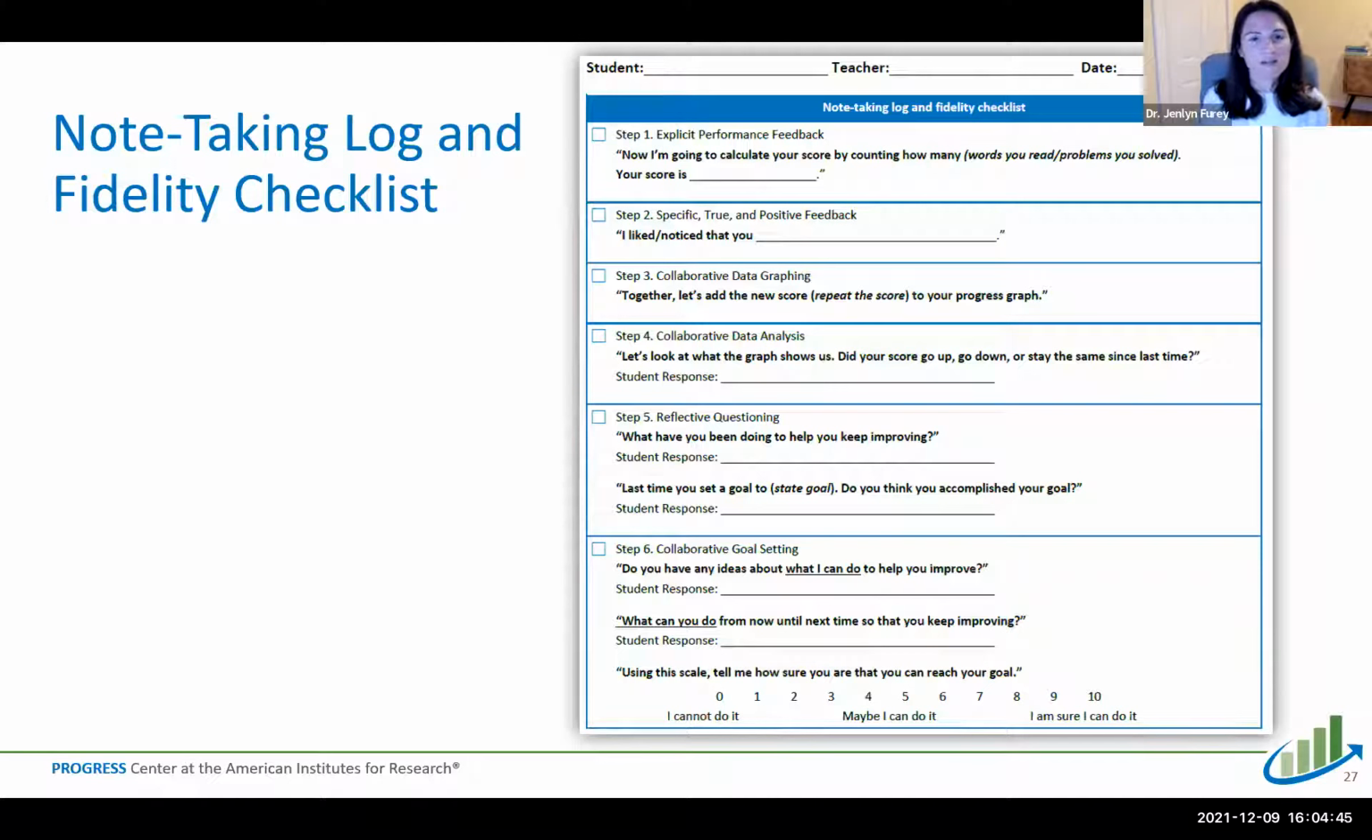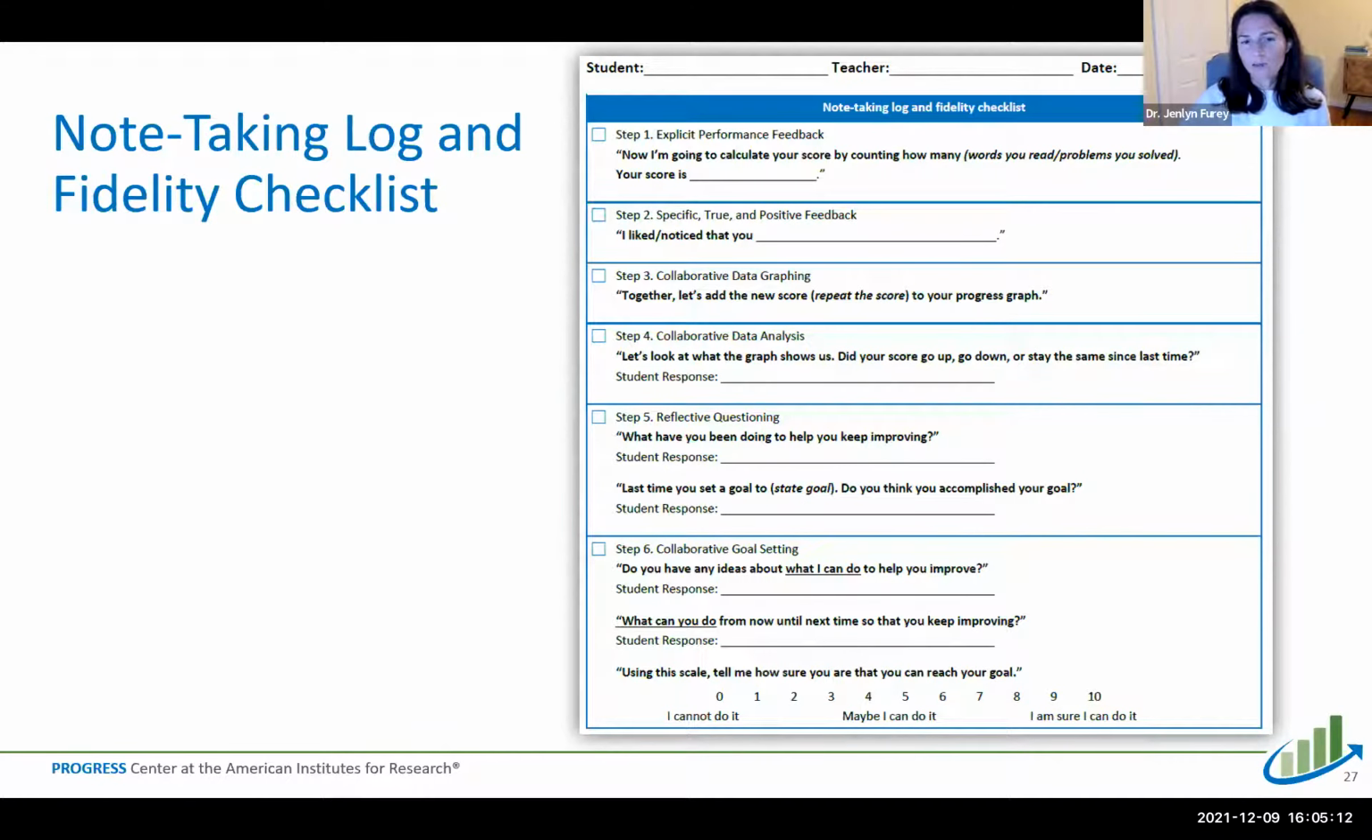So I want to take a couple of minutes to take a closer look at that note-taking log that I referenced. Here is a screenshot, and again, you can find this from the Progress Center. So we have here an abbreviated version of the script. You want to still use the script, but there are sample pieces of the script here so that you can just know where to write in the responses.